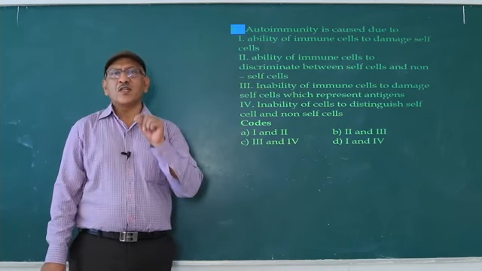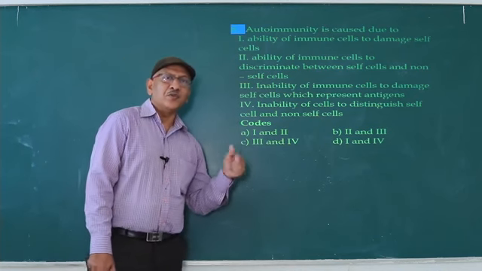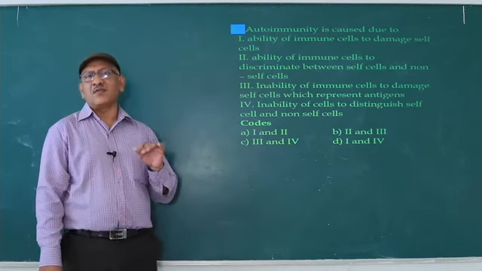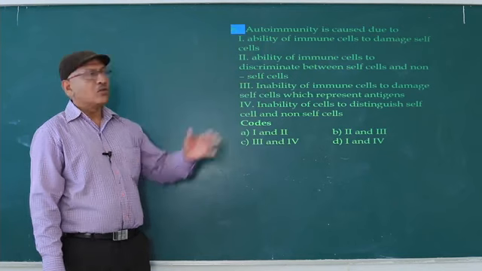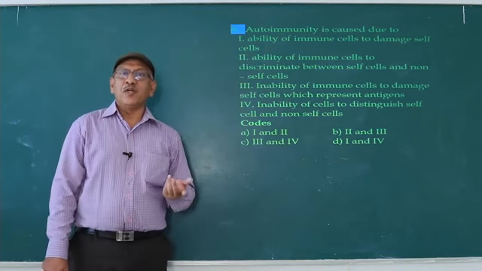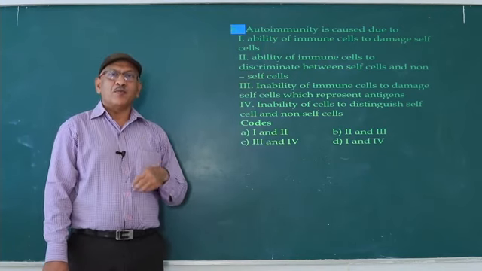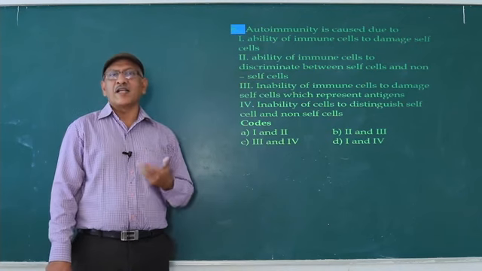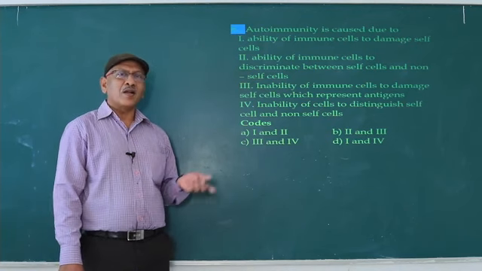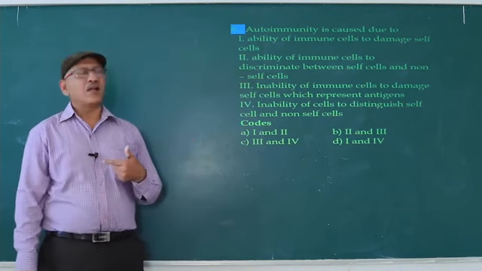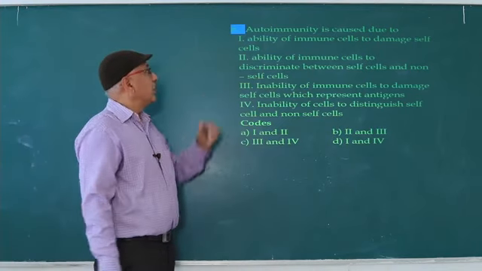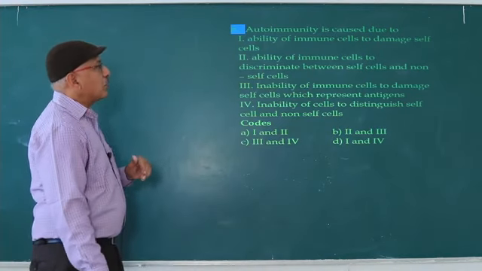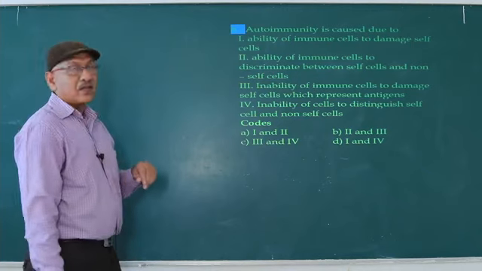Once the immune system recognizes any cell, tissue, organ as non-self, it tries to destroy it. So in autoimmunity, the immune system of the patient recognizes its own cell, tissue, organ as non-self and destroys it. So that is autoimmunity. Ability of immune cells to damage self cells, correct.